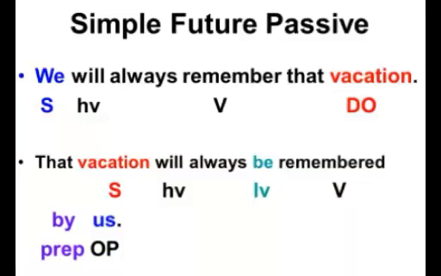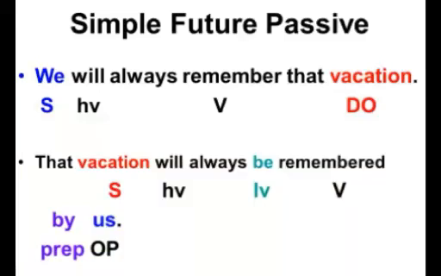Step 3 is to add helping verb. Will be is written after vacation. Here in the active voice sentence the word always is used. So we will not change its place and we will write always after will and then we will write be. Step 4 is to convert MV to V3. Main verb here is remember. So third form of remember is remembered. So we have written remembered after be.